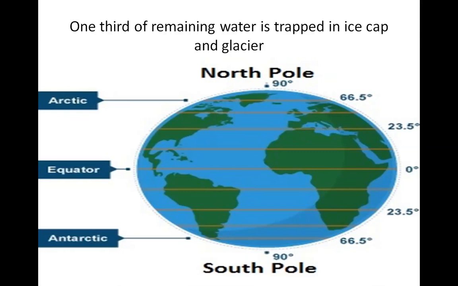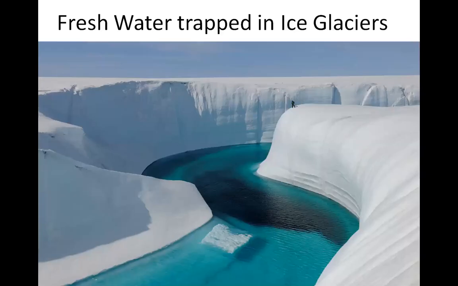Approximately 1/3 of the remaining water is trapped in ice caps and glaciers, at the poles, both the North Pole and the South Pole, the Arctic and Antarctic Circle, and also in the Himalayas and other mountains. Some water is accumulated in lakes, some flows in rivers and some is stored in the interior of the earth as groundwater.